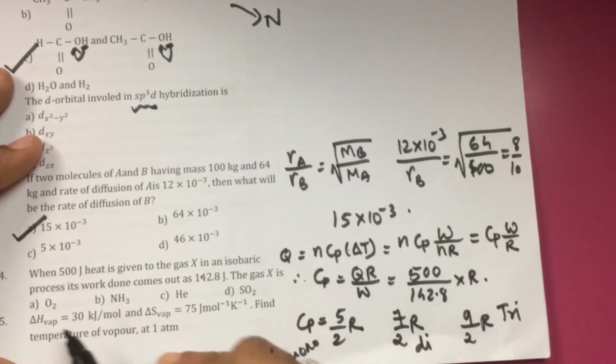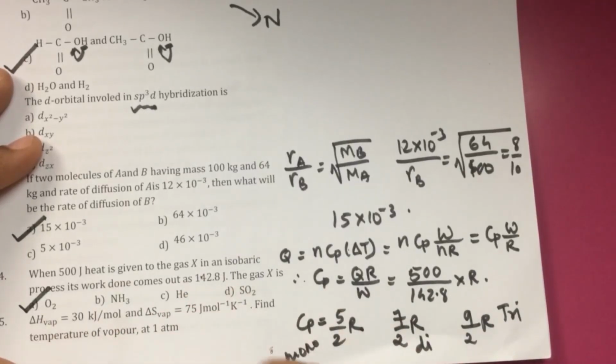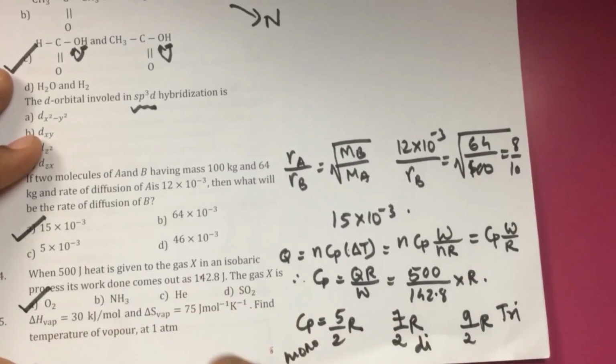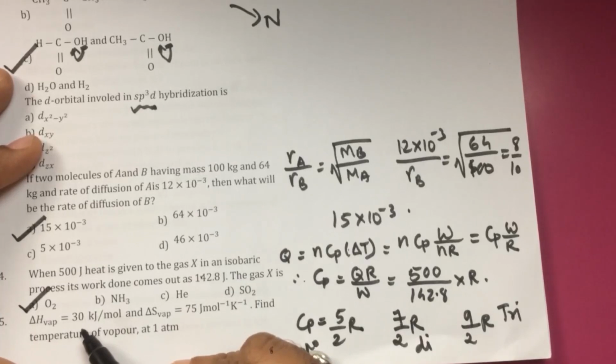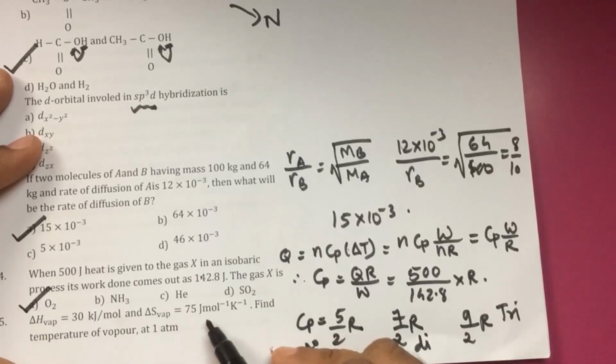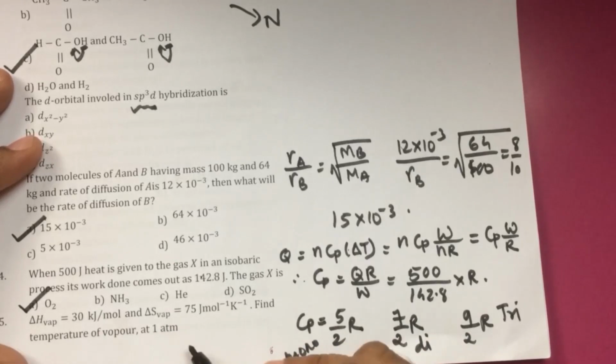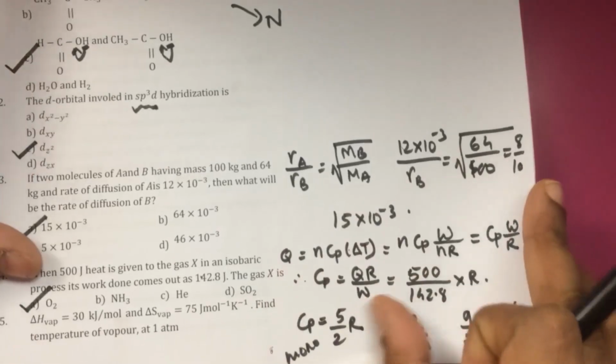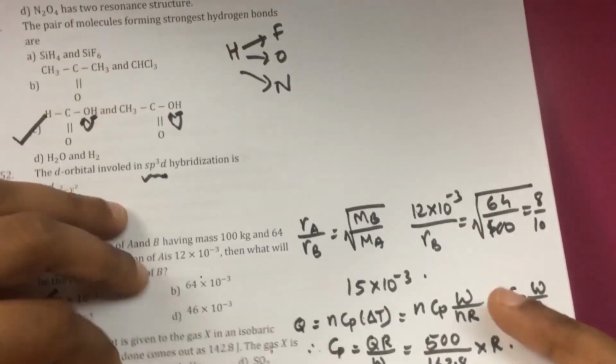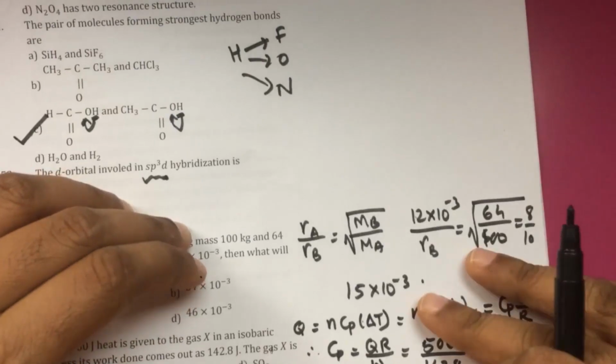And out of all this, the diatomic molecule is oxygen. Therefore, option A. The vapor pressure is given, the enthalpy of vaporization is given to us, and delta S is given to us. We are supposed to find the temperature of the vapor. So in this case, 1 atmosphere is given to us.